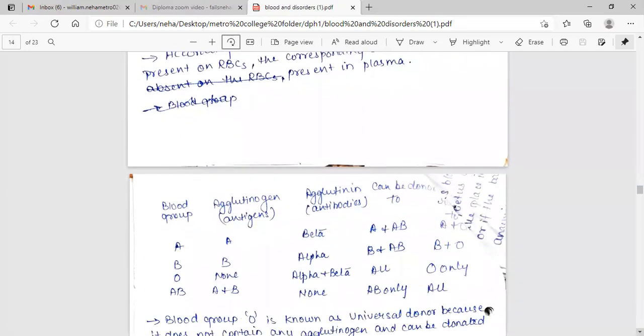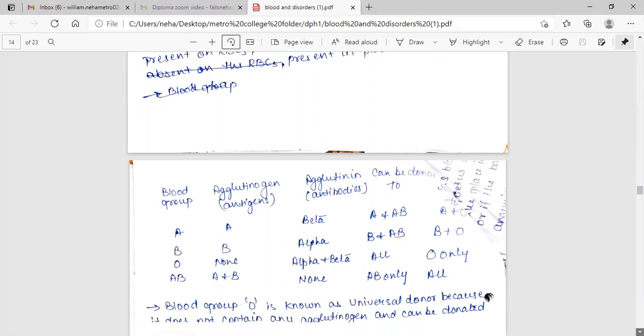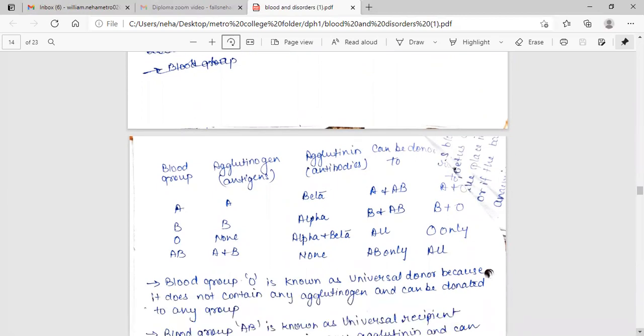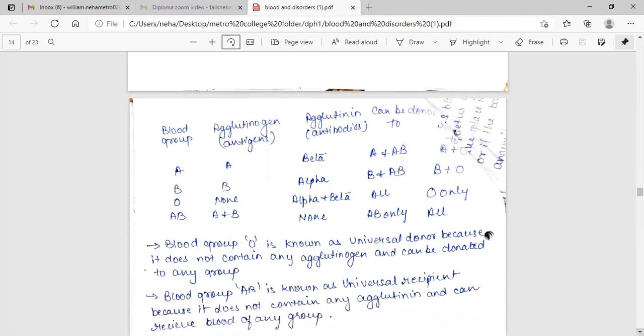Blood group A: agglutinogen A, agglutinin beta, can donate to A and AB, can receive from A and O. Blood group B: agglutinogen B, agglutinin alpha, can donate to B and AB, and can receive from B and O. Blood group O: agglutinogen none, agglutinin alpha and beta, can donate to all, can receive from O only. Blood group AB: agglutinogen A and B, agglutinin none, can donate to AB only and can receive from all.